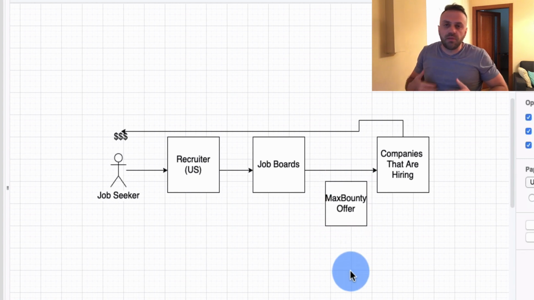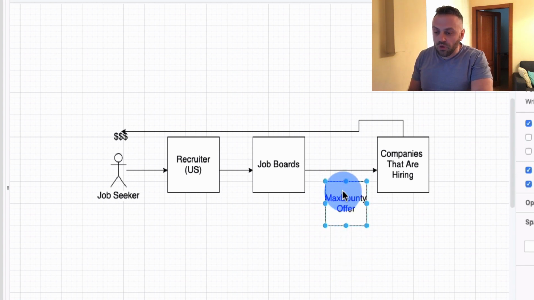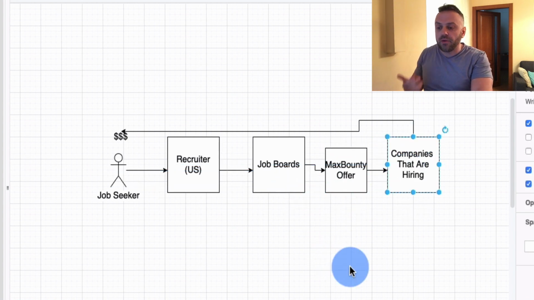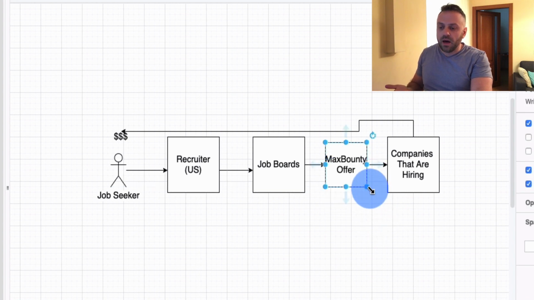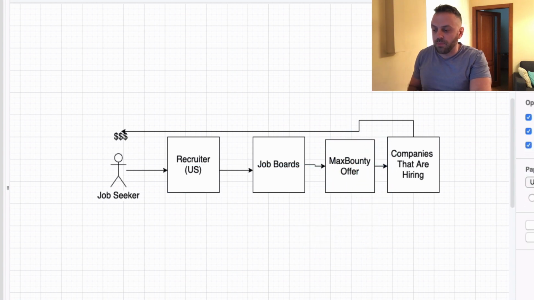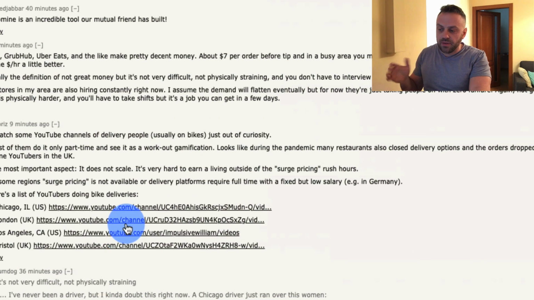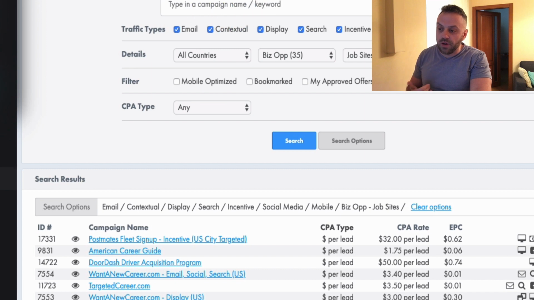I mean, we are CPA marketers, right? And so that's how it works. And so using this offer, you basically get them to a company that is hiring, right? I mean, you can go directly, but I don't really know how that works, and it's a lot easier to go through MaxBounty, obviously, because they already have the agreement with the company. All right. And so potentially you can tell this guy, hey, by the way, you can apply to DoorDash, use this link, etc., etc. And you can send them a link, right? You can go to one of these offers, create a link, and do that.